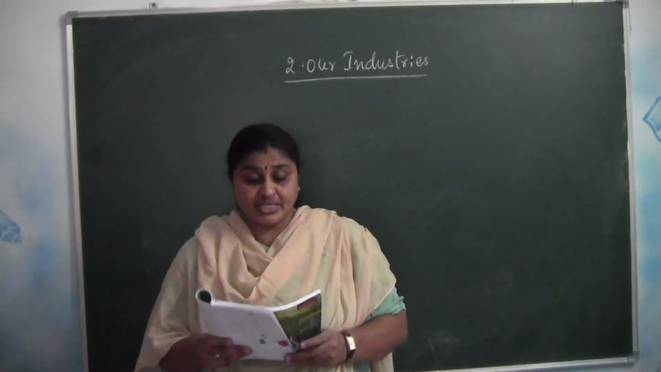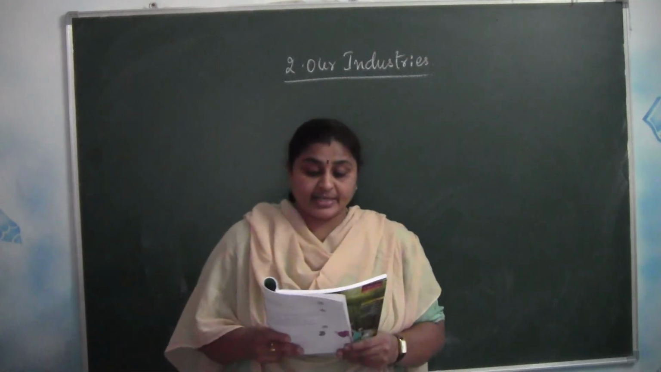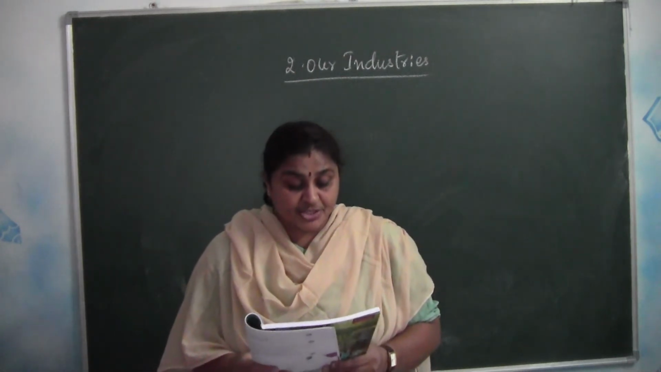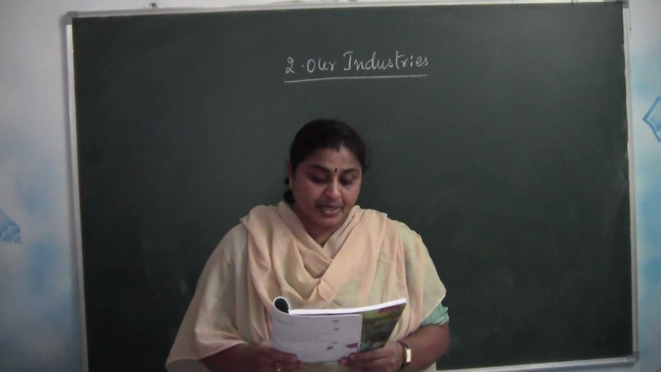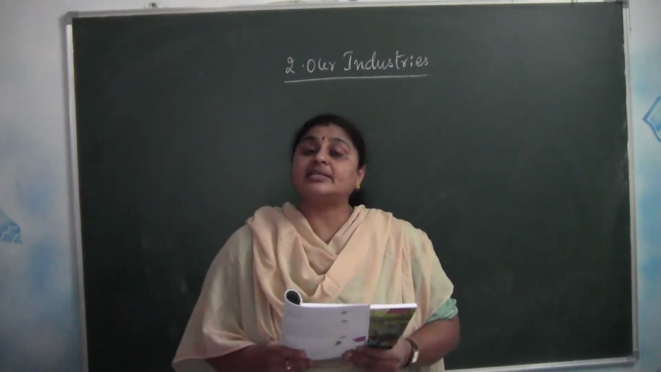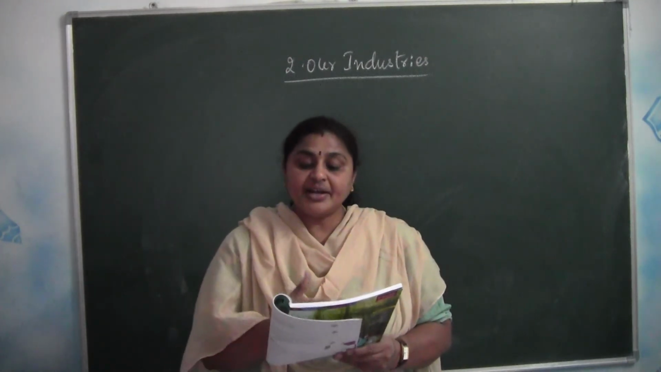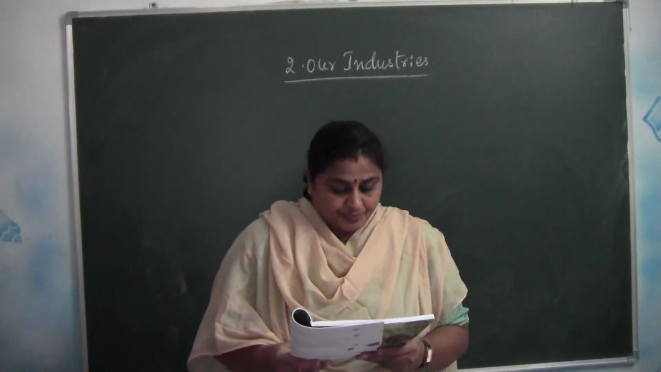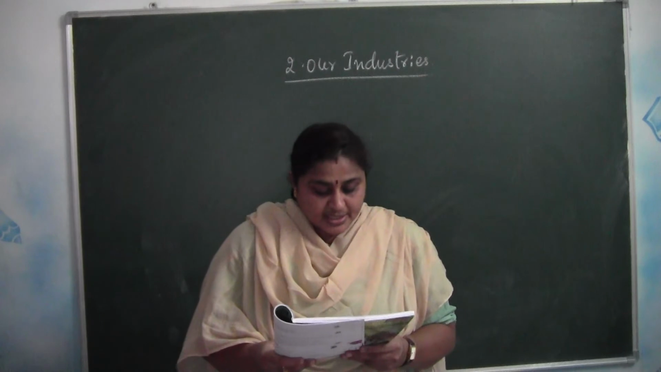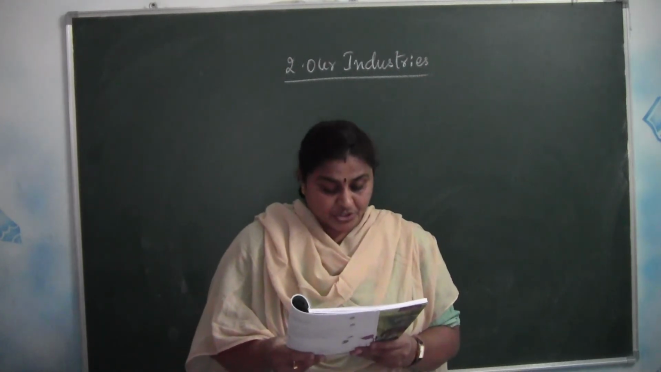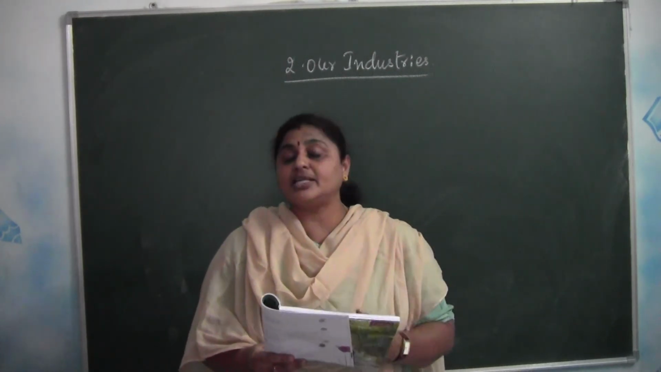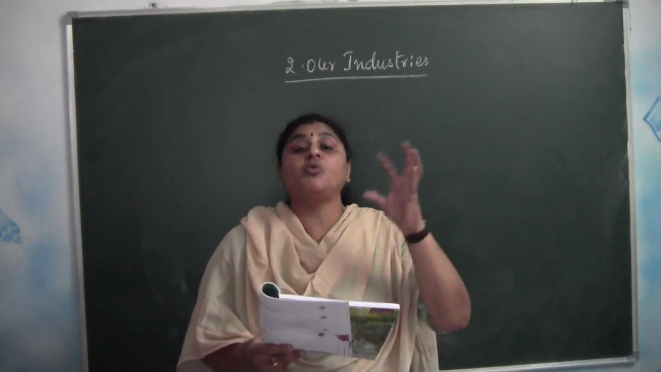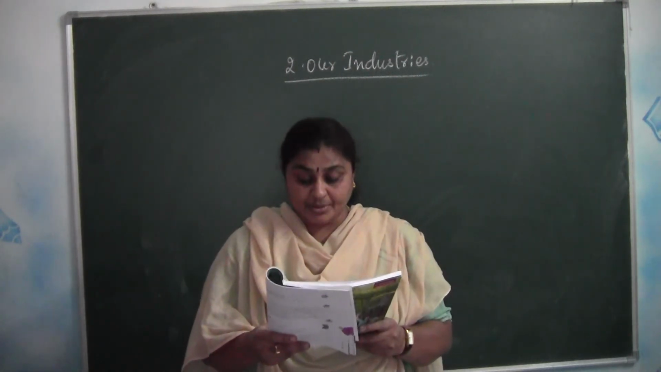Now here you can see the table they have given. Major industries in India: cotton textiles, silk textiles, woolen textiles, iron and steel, jute mill, sugar mill. So all these sorts of industries are available in India, and where are they located? Table 2.1 lists the names of a few places associated with these industries. You can see in the table which place has what sort of industry.